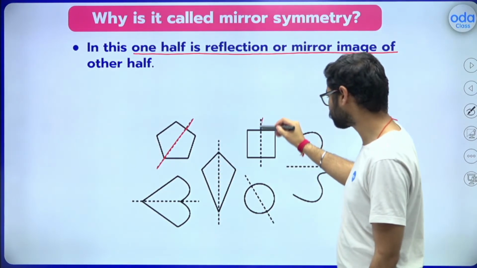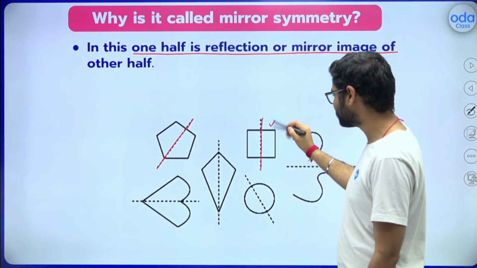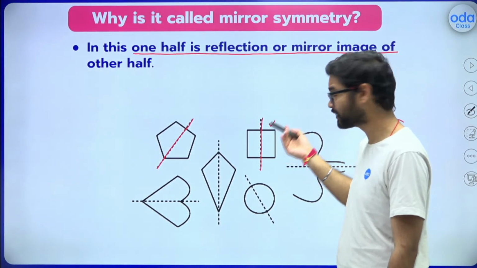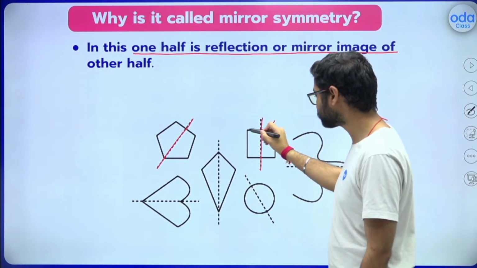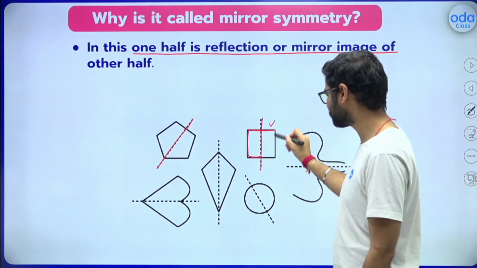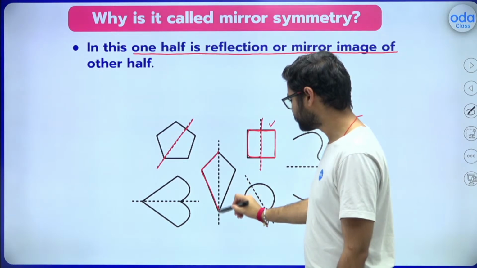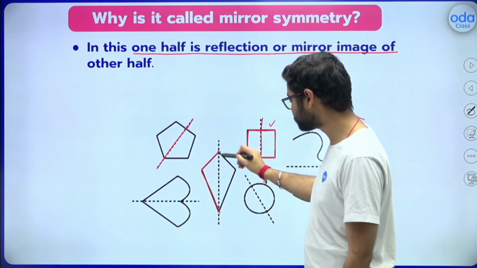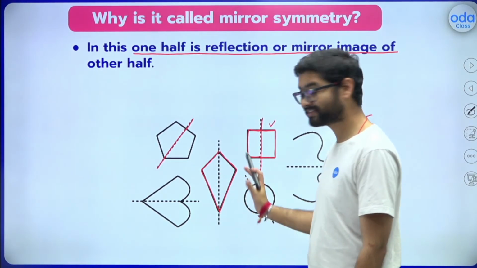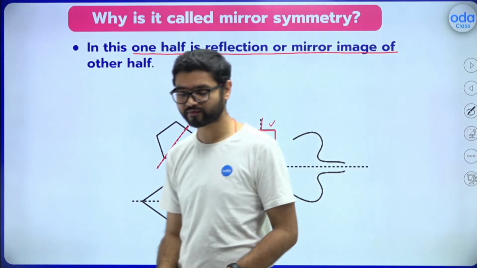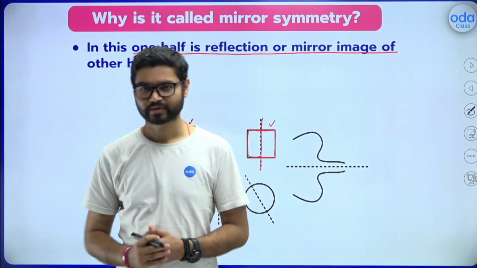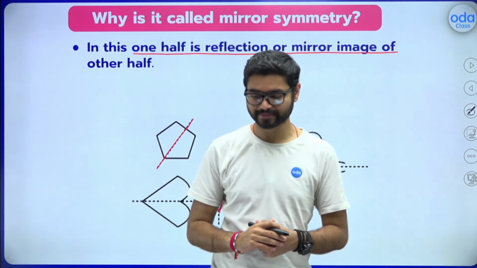If I'm talking about this one, this half is nothing but the reflection of this part, nothing else. Similarly, this is one side, and the other half is the same reflection. That is the meaning of mirror symmetry. I believe you guys are able to understand.